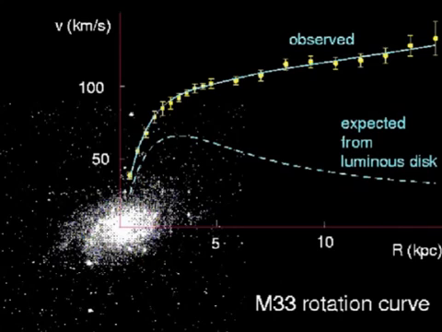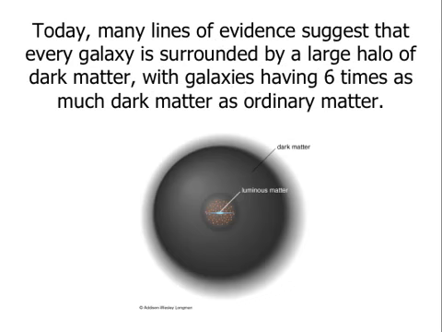However, if you take all of the data that we know from the visible stars, from the gas that we can measure, from the dust that we can see, and predict how fast they should be going, that's the dashed blue line down below, which is a lot slower than what we see. So again, the only way to explain this would be if there is additional material that we don't see, or dark matter. So Fritz Zwicky and Vera Rubin both found evidence of objects moving faster than gravity alone could explain.